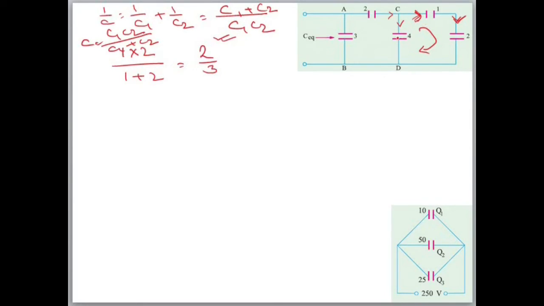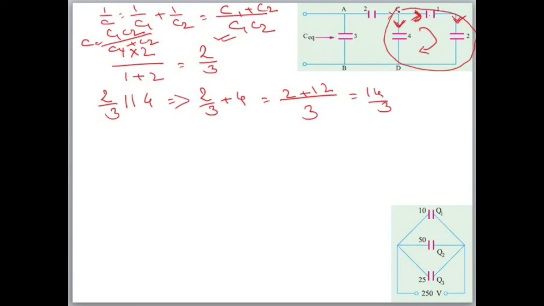Now this 2 by 3 will be in parallel with 4. Why? Because some current was flowing in this, some other current was flowing in this. Between this path and this path there is current division, so these two will be connected in parallel. Current is divided, so 2 by 3 is in parallel with 4. कैपेसिटेंस में पैरेलल के लिए रूल क्या होता है? 2 by 3 plus 4, C1 plus C2, that is the only rule. So 3 2 is 2, plus 4 3 is 12, 14 by 3.